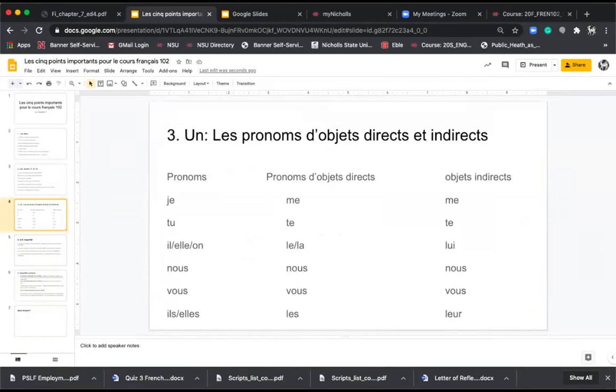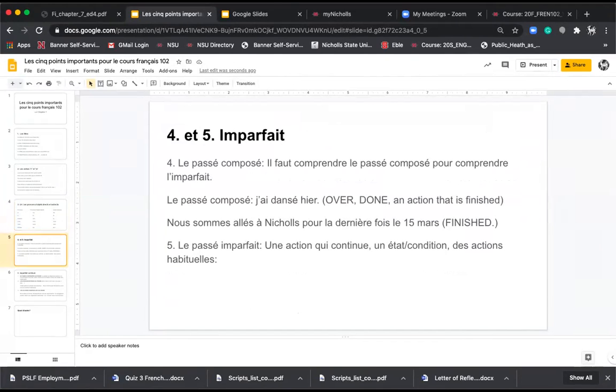What we were just doing, les pronoms d'objet direct et indirect. Me, te, le, la, nous, vous, and les. These are the object pronouns. And the imparfait. I want to focus the rest of today's class on imparfait.